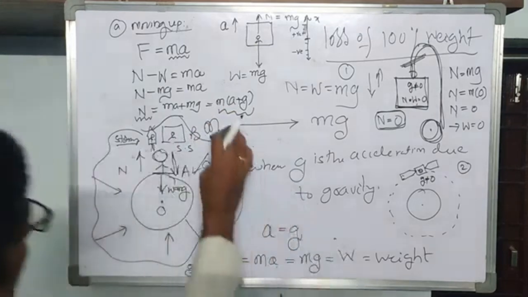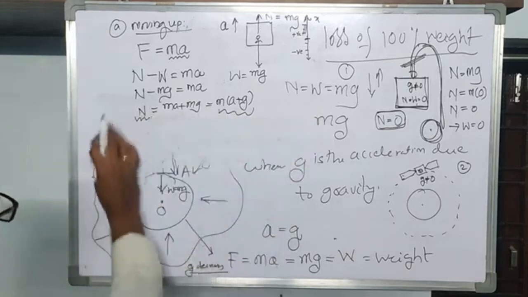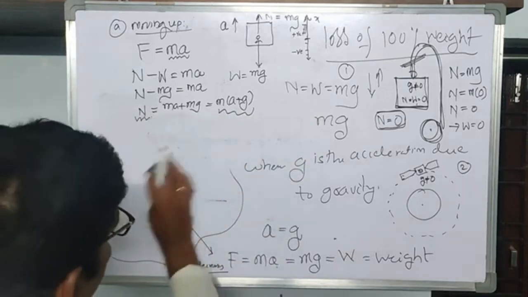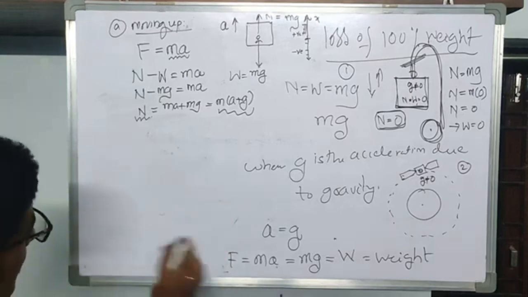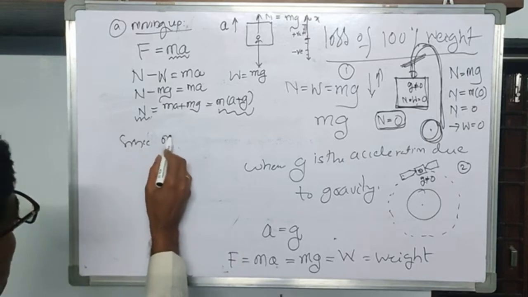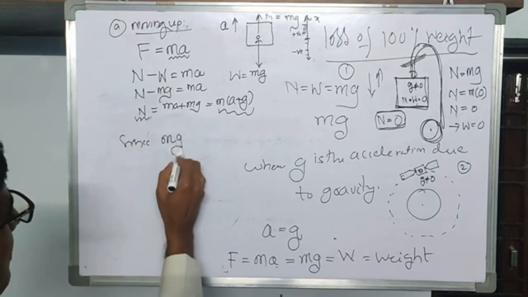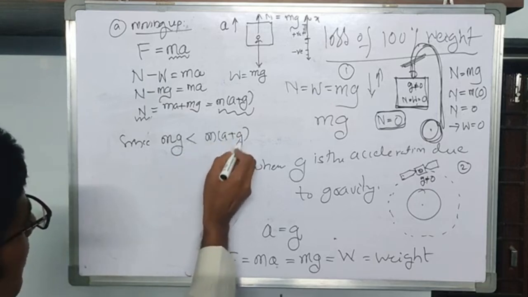Since mg is always less than m(a plus g), why?